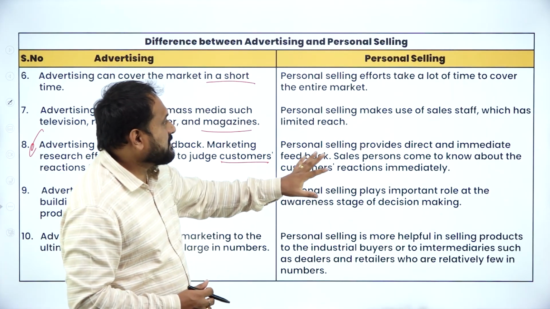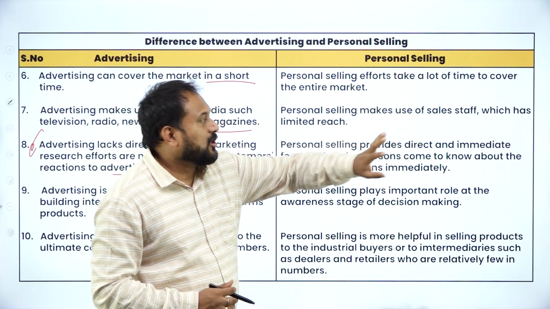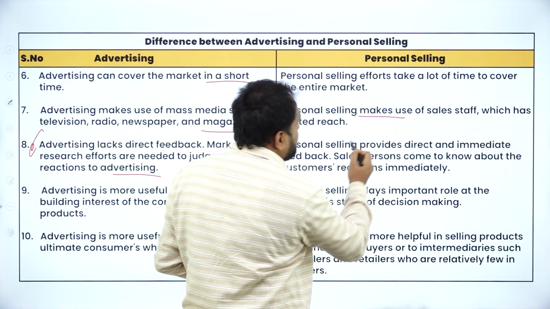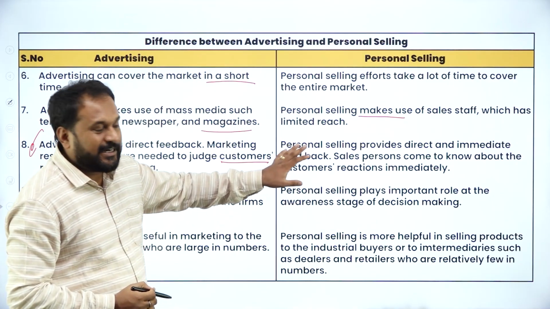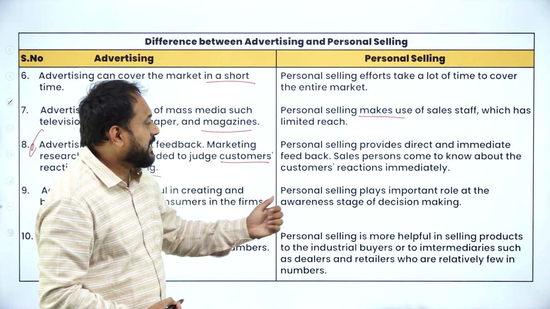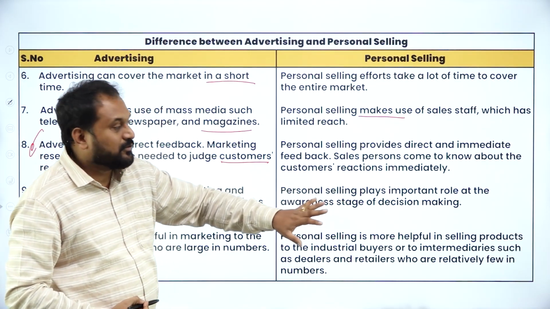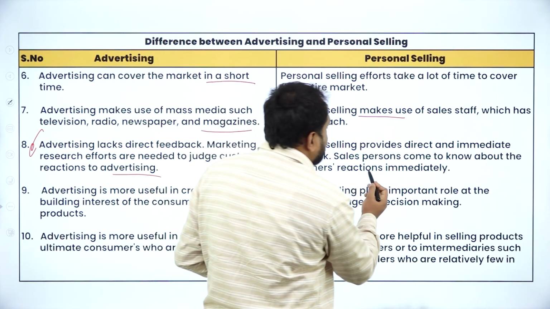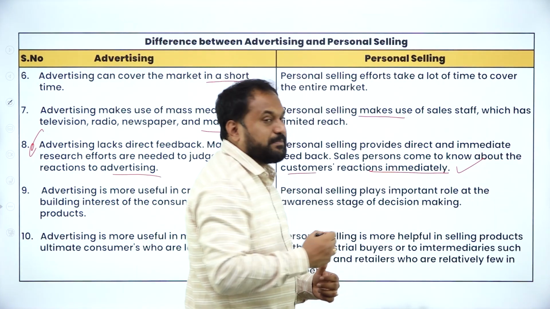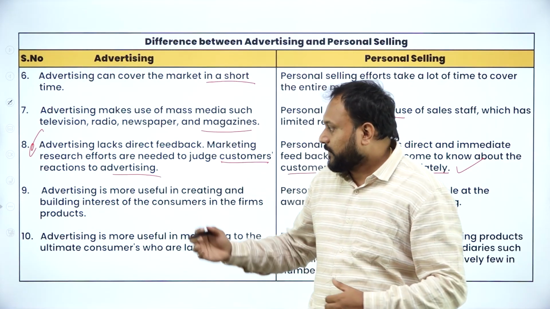But personal selling takes a lot of time to cover the entire market. Personal selling makes use of sales staff which has limited reach. Personal selling provides direct and immediate feedback. So salespersons come to know about the customers' reactions immediately. So this is a yes for personal selling.